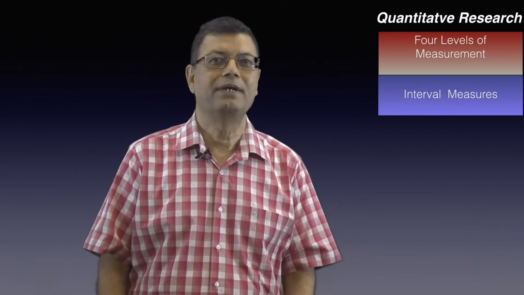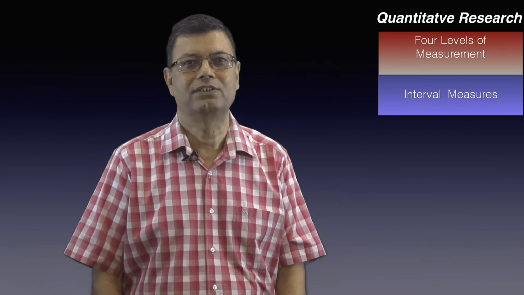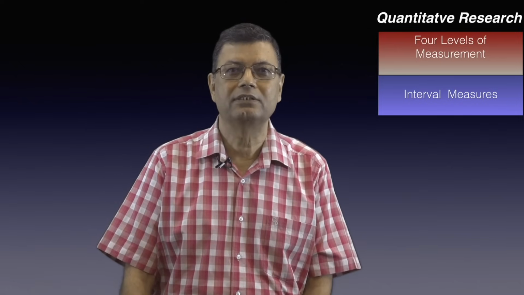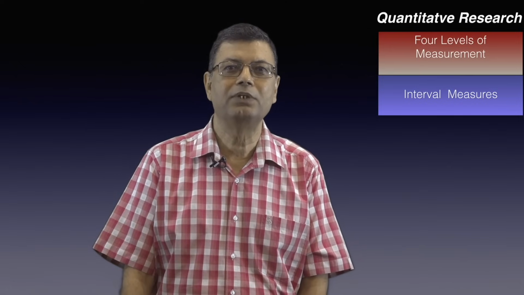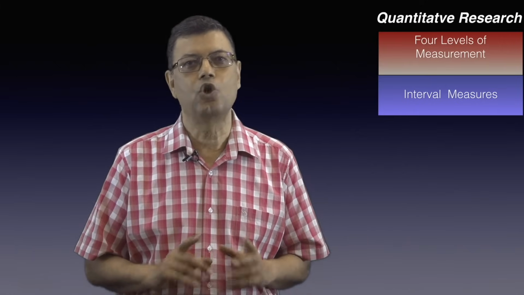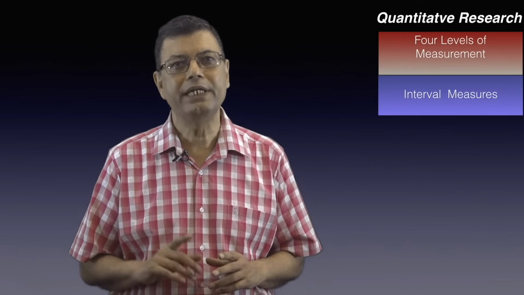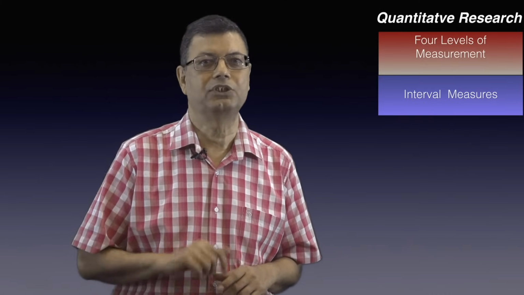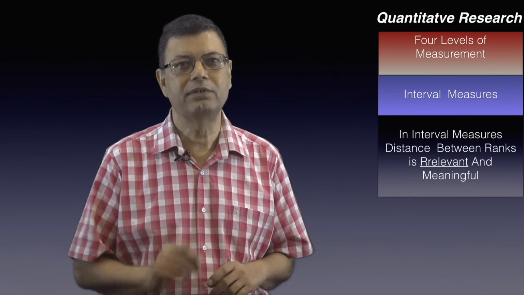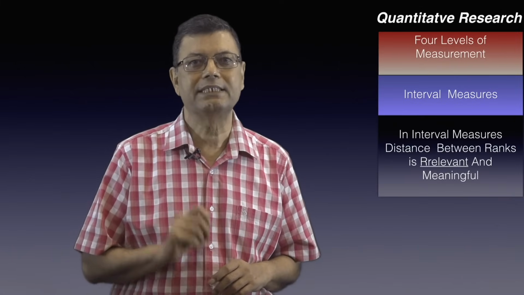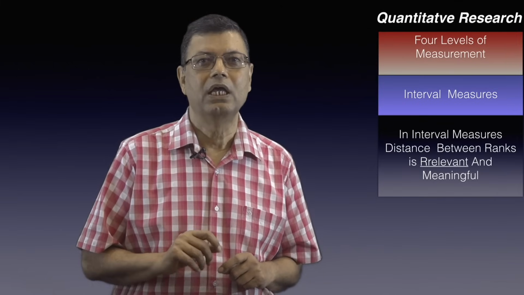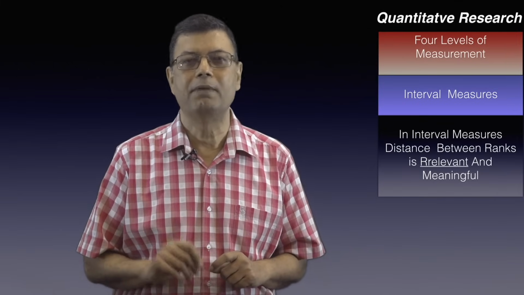Third level of measurement is called interval measures. We noted just now that in ordinal measures, the actual distance between the degrees of presence of attribute is not important. They only need to be progressively higher or lower than each other. In case of interval measures, the actual distance separating the presence of attribute is not only relevant but has meaning too.